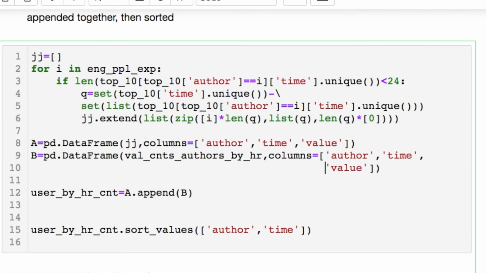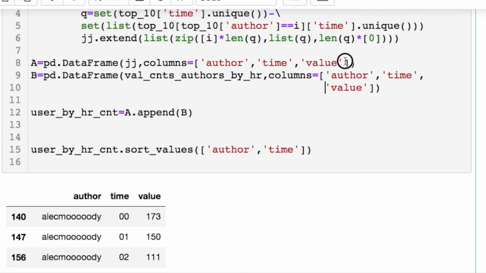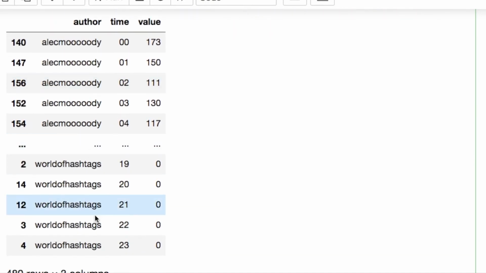I did all of this because it's going to help us for plotting. And then I created the label names for the columns, threw it into a data frame, and then I took the original data that we did above, which is this, and our new data, this, which is counting for the set difference data that was missing. I just appended it to the end of the data frame, and then I sorted by the name and the time, and that's what we get here.